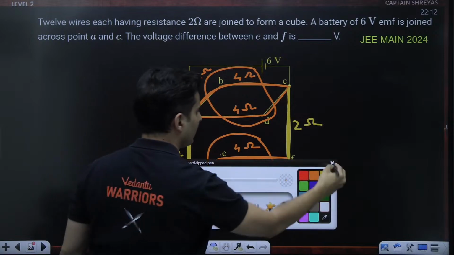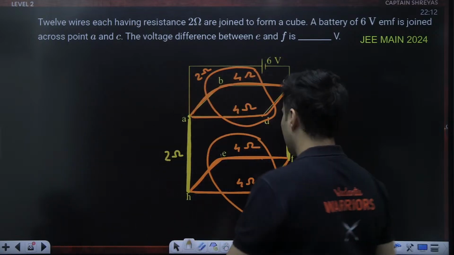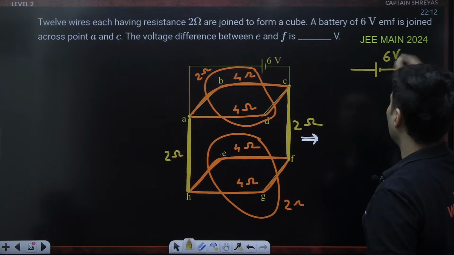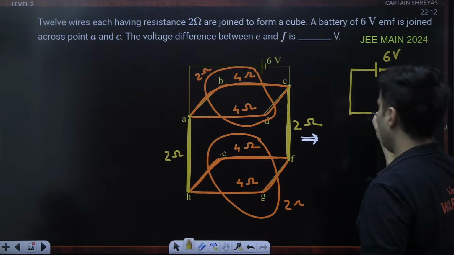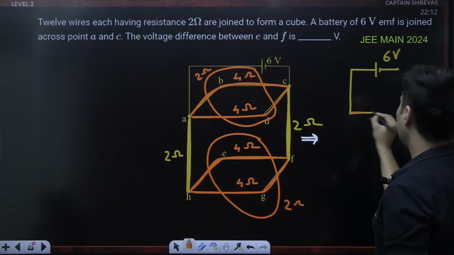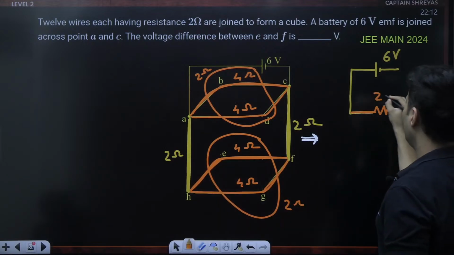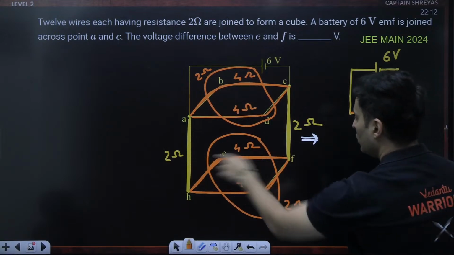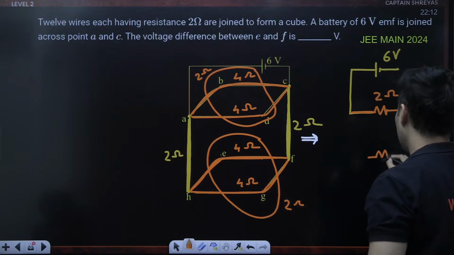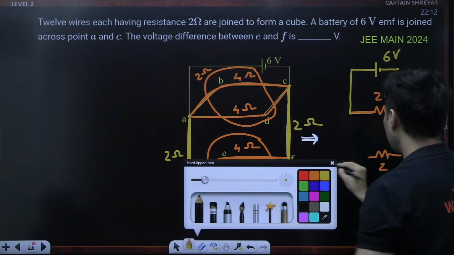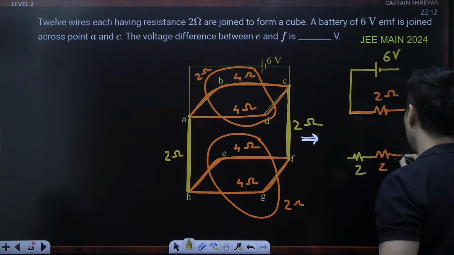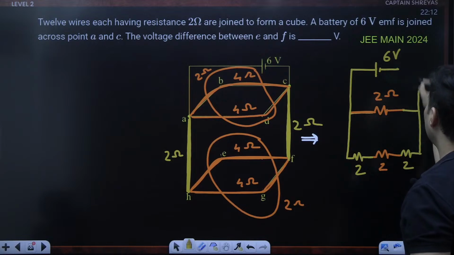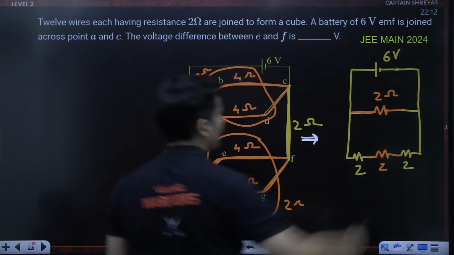So this circuit will convert itself into this battery of 6 volts, and you will have this resistance of 2 ohms, this one over here, and 2 and 2 and this 2. Okay, so we'll have this 2, you will have this 2, and you will have this 2 over here, in parallel connected over here. So this is that circuit.